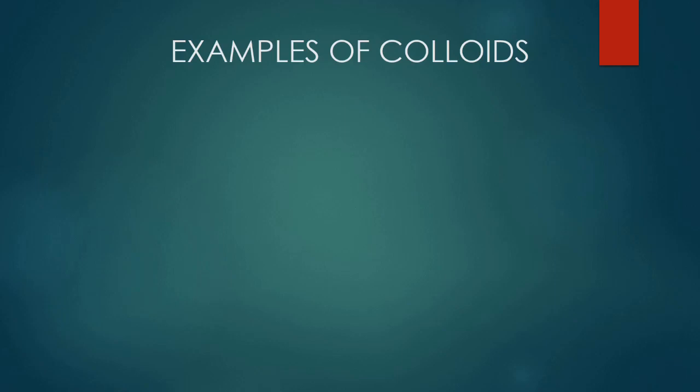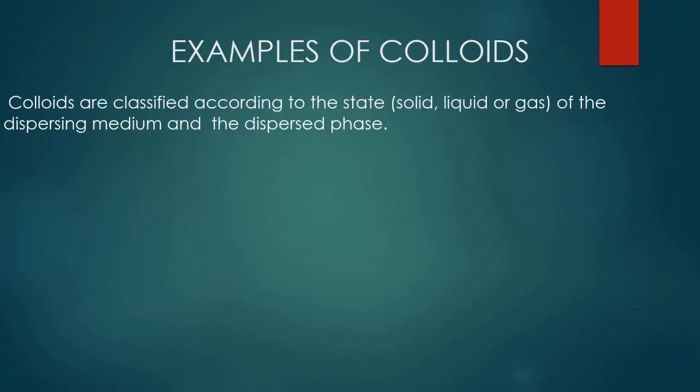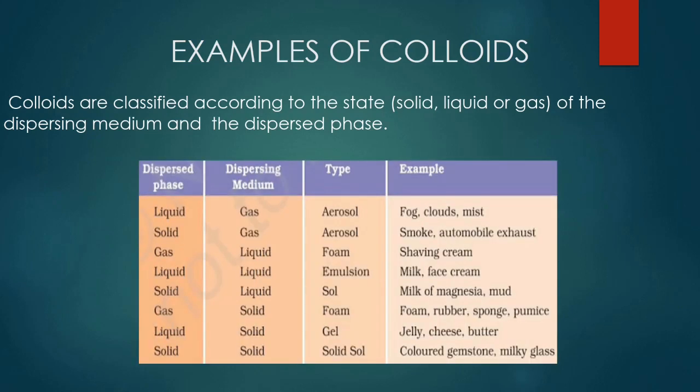Next, we look into examples of colloids. Colloids are classified according to the state of the dispersion medium and the dispersed phase, that is, whether they are in solid, liquid or gaseous state. So there are different types of colloids. If gas is the dispersion medium, then liquid in gas is called an aerosol. Examples are fog, clouds, mist, etc. And solid in gas is also called an aerosol. Examples are smoke, automobile exhaust, etc.